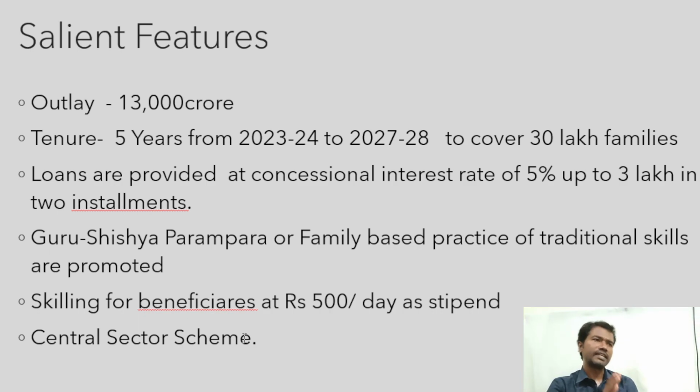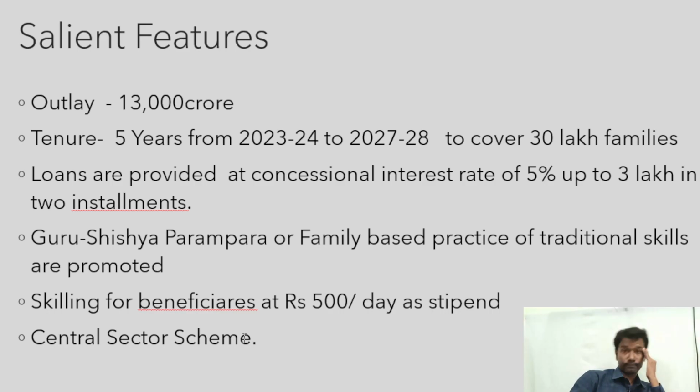What is the difference between a central sector scheme and a centrally sponsored scheme? In a central sector scheme, 100% of the allocation is given by the central government only. There is no share like 60 to 40 or 90 to 10. If a particular amount is given by the state government, then such schemes are called centrally sponsored schemes. It can be ICDS, the Integrated Child Development Scheme, or the midday meal scheme. These are all centrally sponsored schemes. But the PM VISWAKARMA scheme is a central sector scheme because the 100% allocation is given by the central government alone.